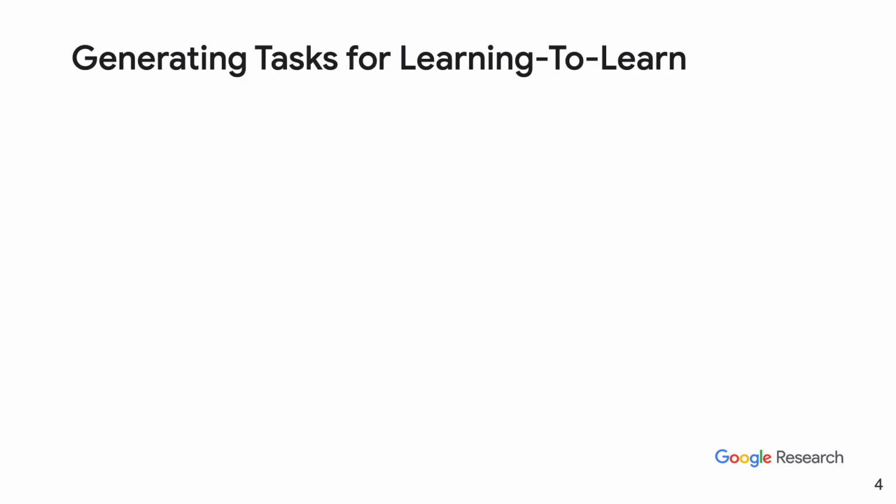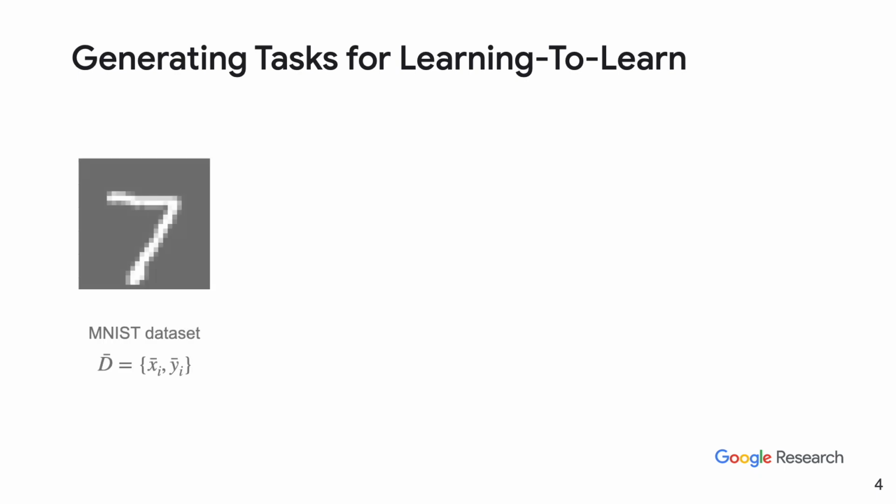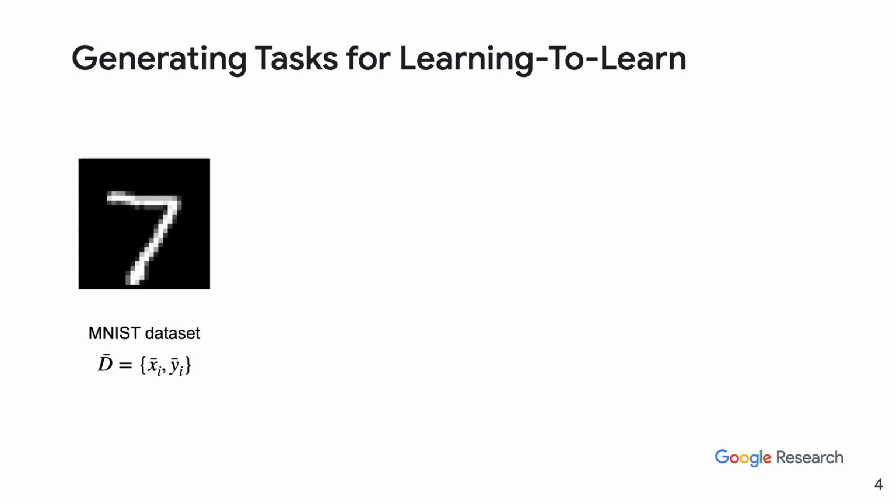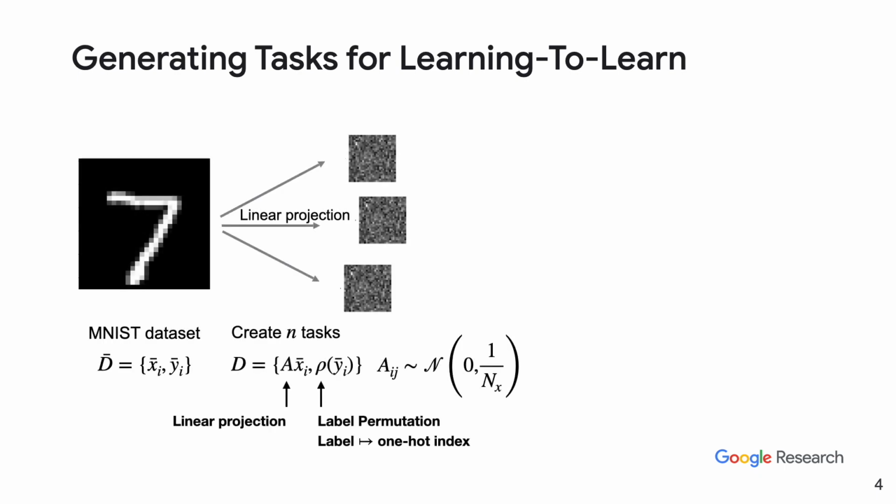So how do we obtain these tasks? We generate them. In our particular case, we start with a base dataset, like MNIST, and then we generate many more tasks by linearly projecting the images. Each task has a specific randomly drawn linear projection and a specific randomly drawn label permutation, which forms a new dataset D. We create N of such tasks and then meta-train our transformer in a multitask fashion across all of them using only a single prediction head.